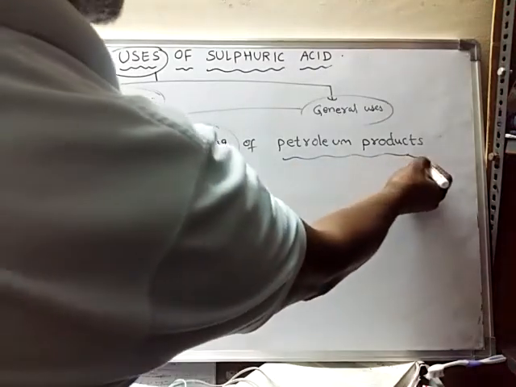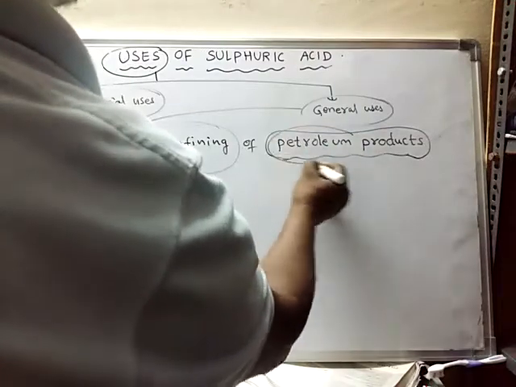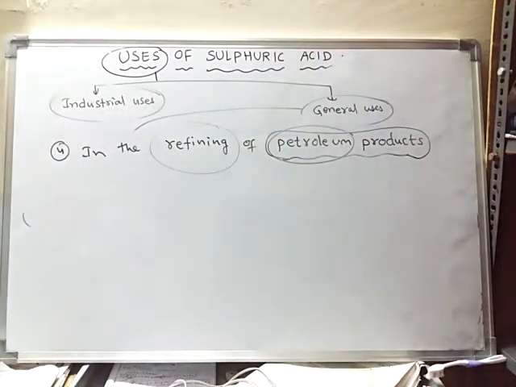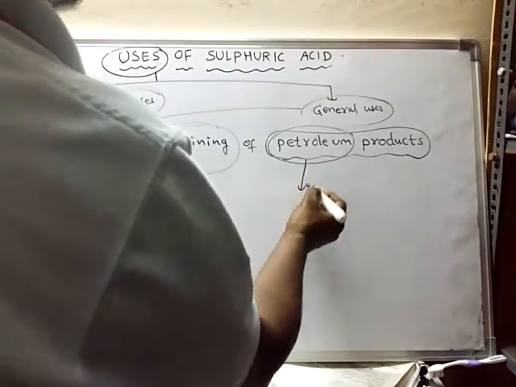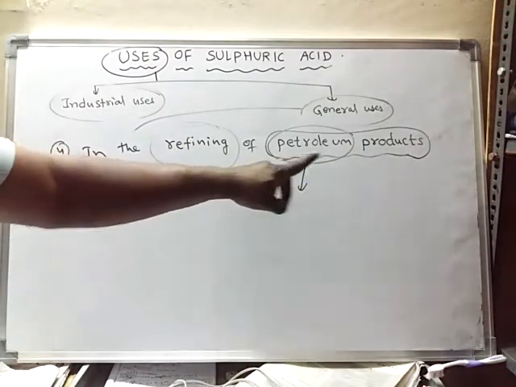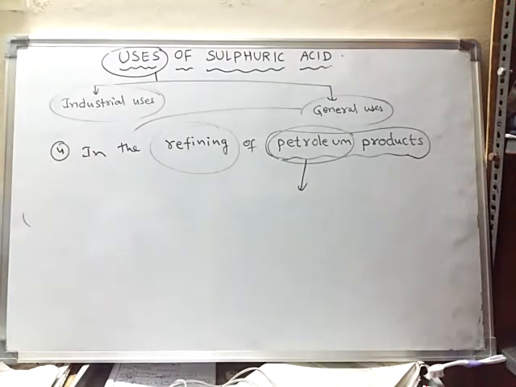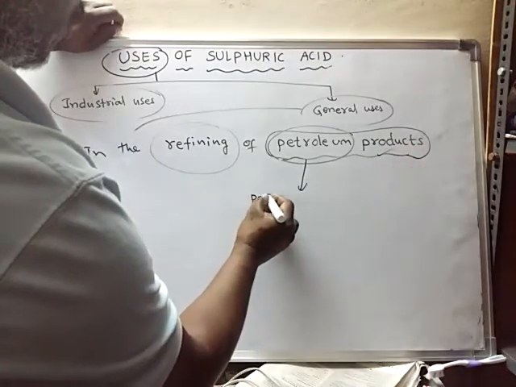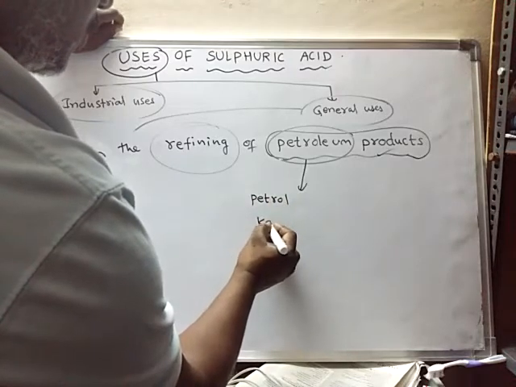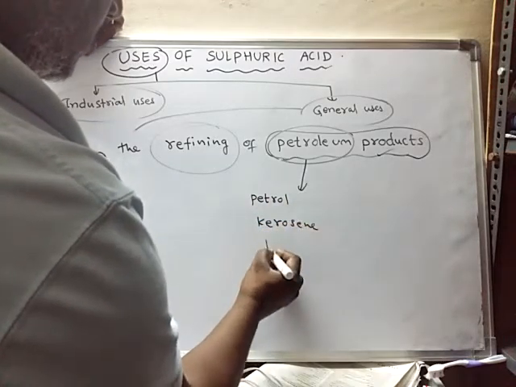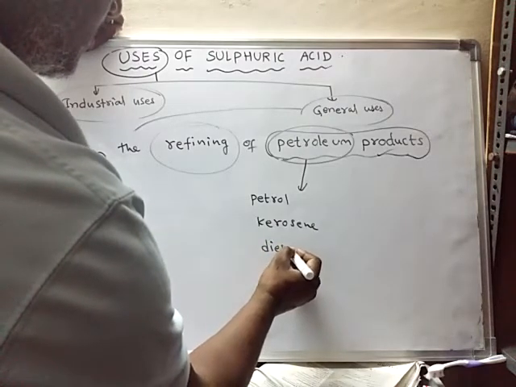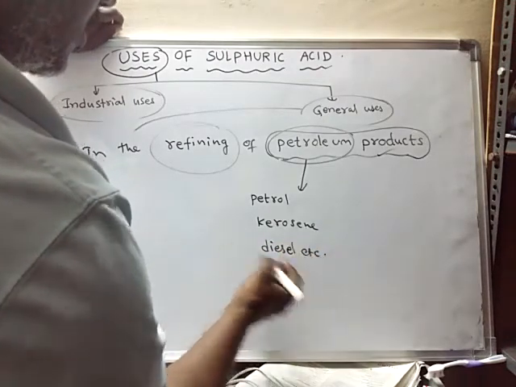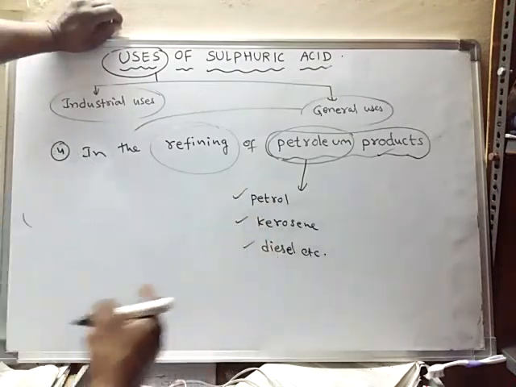So what are petroleum products? Petroleum products are nothing but the products which are obtained from crude petroleum. When crude petroleum is subjected to very, very high temperatures, it is heated. That process is said to be destructive distillation of petroleum. During that process, what happens? We will get different products like petrol or kerosene or diesel, etc.